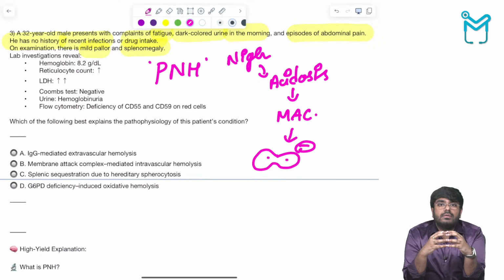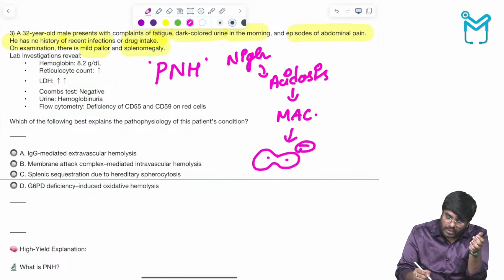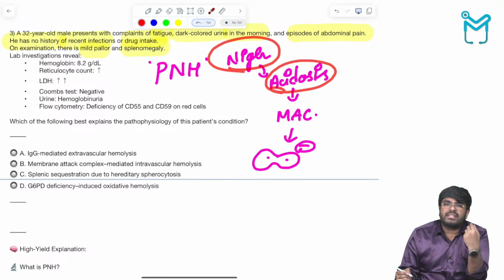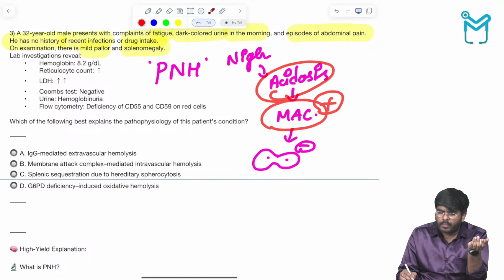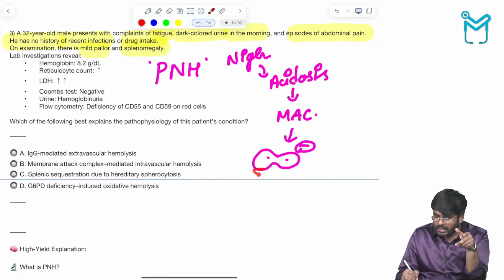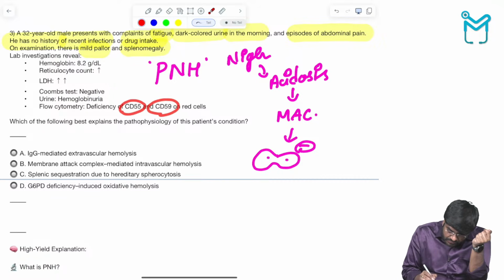So RBCs will undergo hemolysis. RBC rupture is going to leak the hemoglobin into the blood, and from the blood the hemoglobin is going to leak into the urine. That's why hemoglobinuria. That's why this condition is called paroxysmal nocturnal hemoglobinuria. It means during night there is hemolysis. Why is there hemolysis? Because during night there is slight respiratory acidosis in the body. That respiratory acidosis activates our complement proteins. Complement proteins attack our own blood cells, if you are having deficiency of CD55 and CD59.